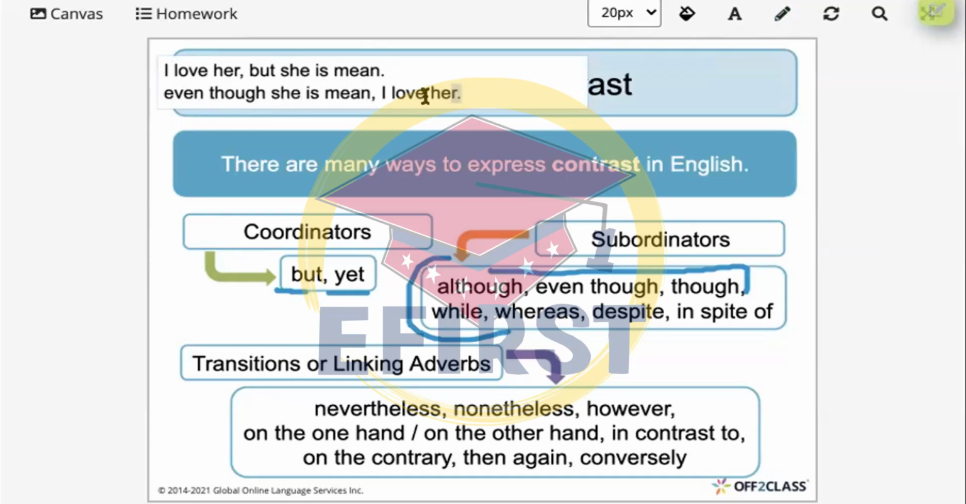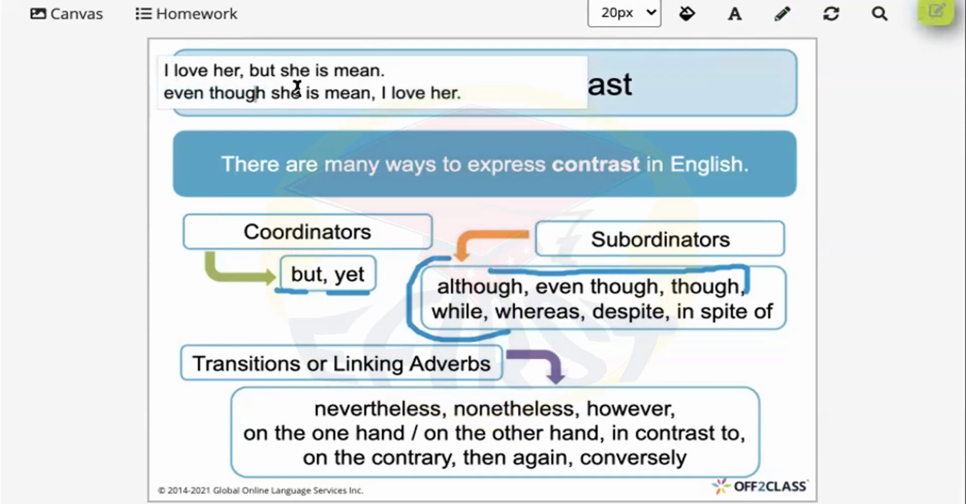Also in this sentence, I have two sentences and I'm showing contrast. But look, I used even though at the beginning of the sentence with the sentence that I'm using but with. It's like the opposite of but. It means the same somehow, but I use it with the other sentence.